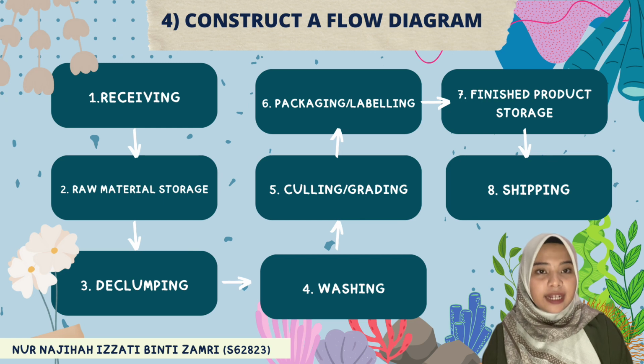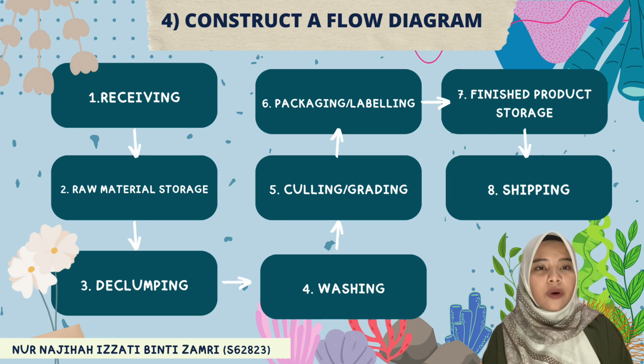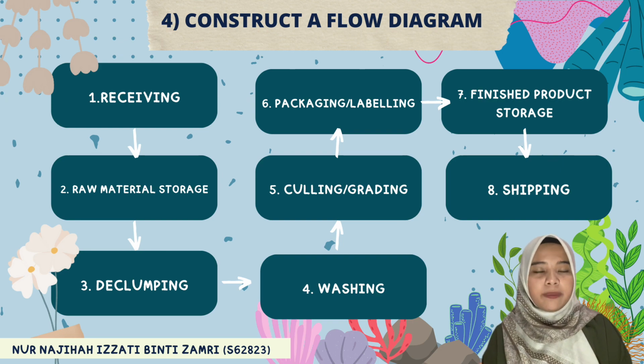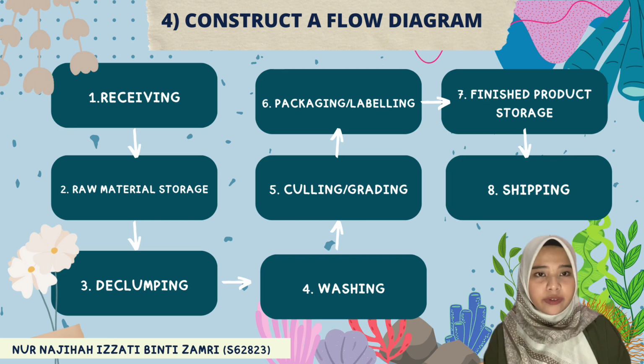Next is declumping. Mussels are declumped mechanically or by hand. Next is washing, where the mussels are washed with clean water. Next is culling or grading, where the broken mussels are removed by hand and the size of the mussels is hand graded, and no food additives are used. Next is packaging or labeling, where the bags are placed and tagged.